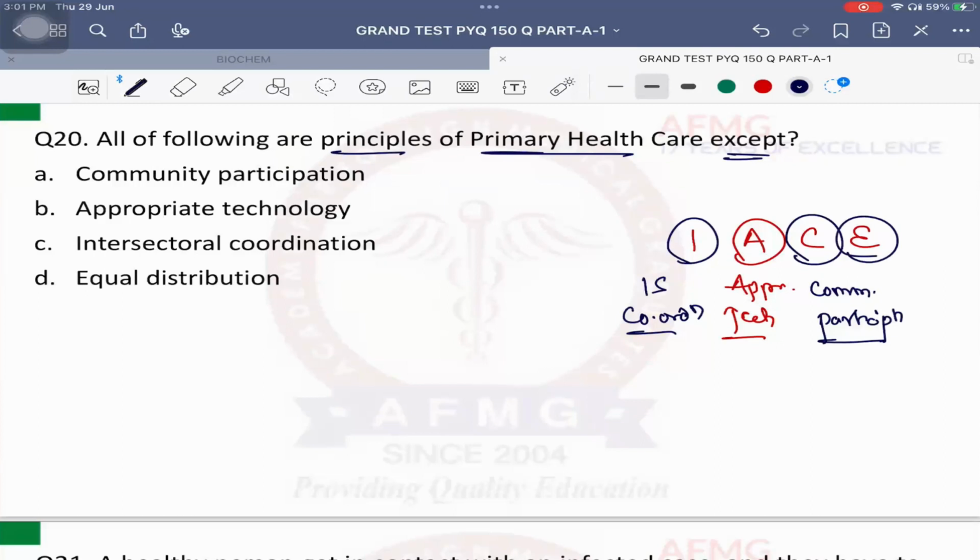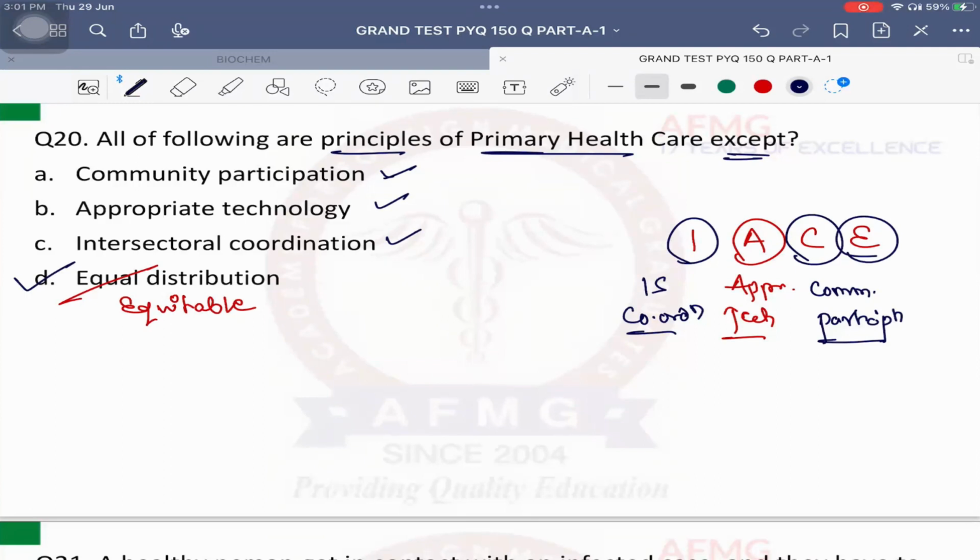And E stands for equal या equitable. So it is not equal, equitable. और जो बोल रहे हैं कि सर equal और equitable तो एक ही होता है, वो एग्जामिनर से जाके लड़ लेना, because English does not say this. Equal का मतलब समझ लो. Equal का मतलब तुम्हारे देश के हर एक बंदे को equal health care मिल रहा है. That means अंबानी को भी वही health care मिलेगा, सबसे गरीब आदमी को भी वही health care मिलेगा. That is what is a equal distribution.